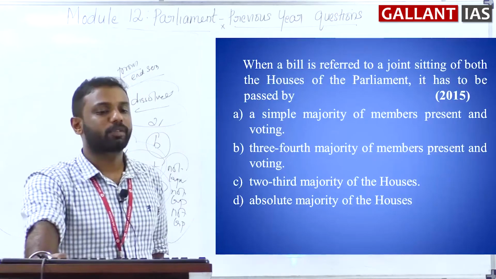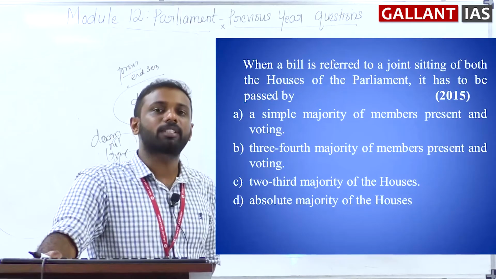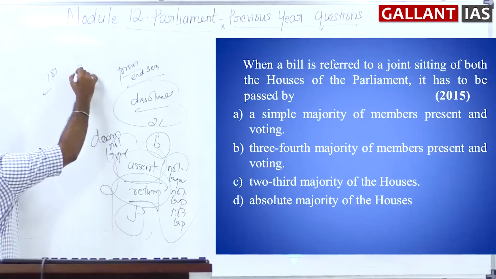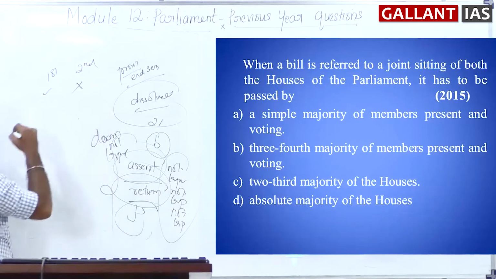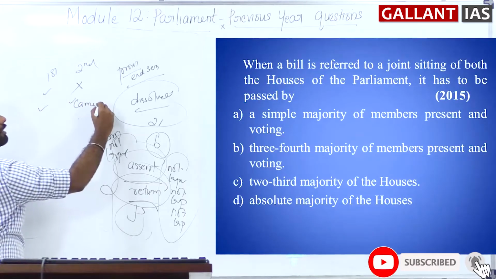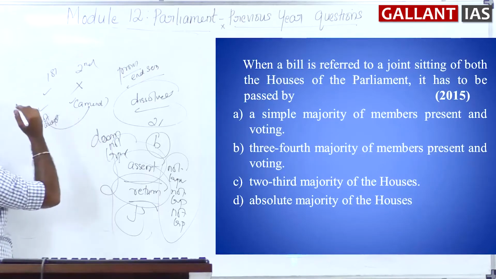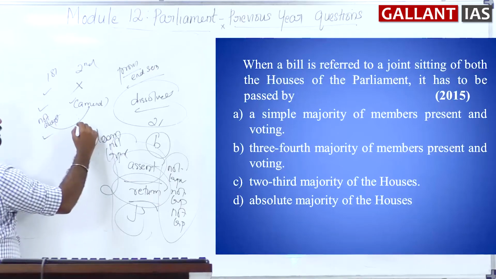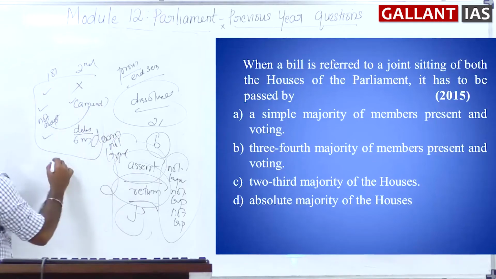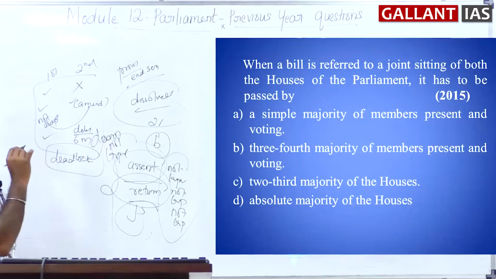Next, when a bill is referred to a joint sitting of both the houses of the parliament, it has to be passed by. See, in which conditions can a bill be called for a joint sitting? That is, the first house passes the bill, second house rejects the bill, or first house passes the bill, second house also passes the bill but with some amendments, and these amendments are not acceptable to the first house, or first house passes the bill, second house delays the bill for a period of maximum 6 months. So in these 3 conditions, we call it a deadlock. Deadlock for the passage of bills between both the houses.